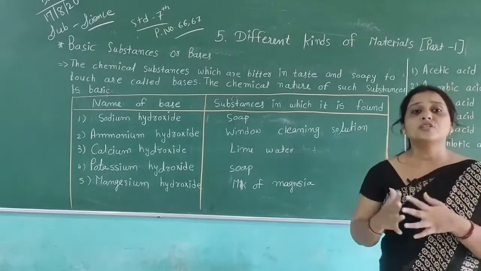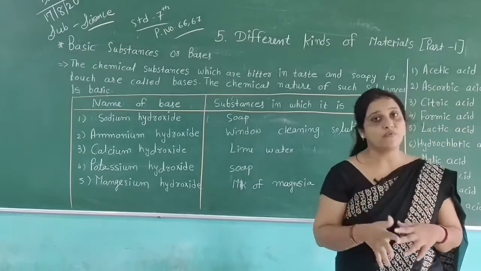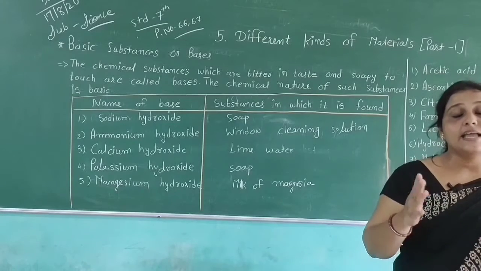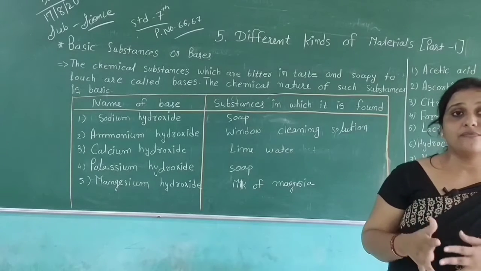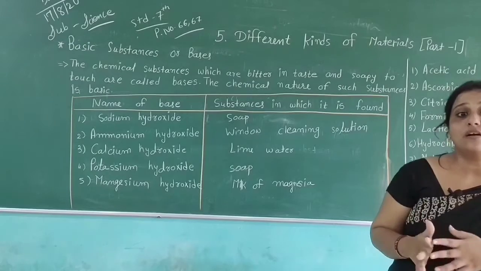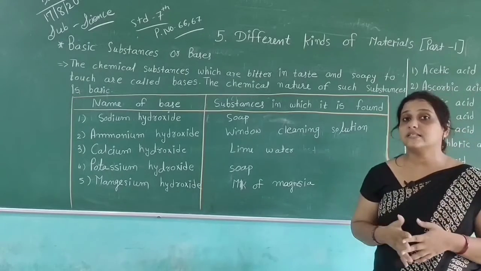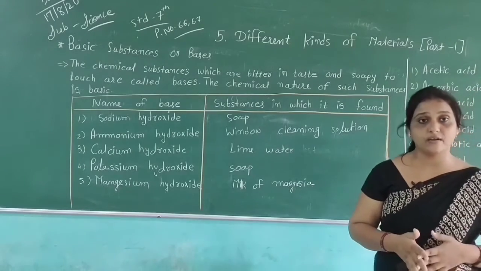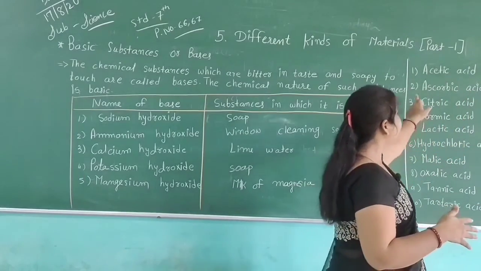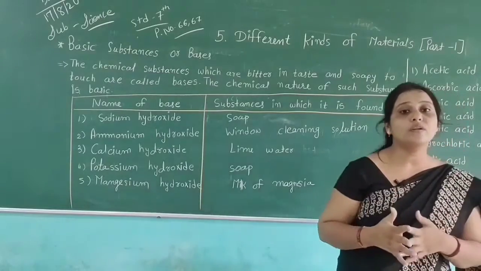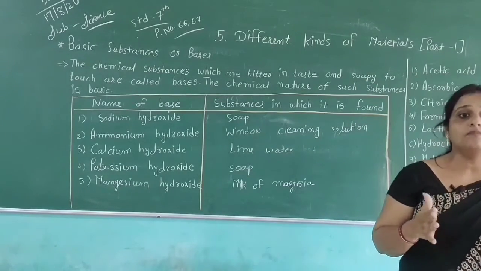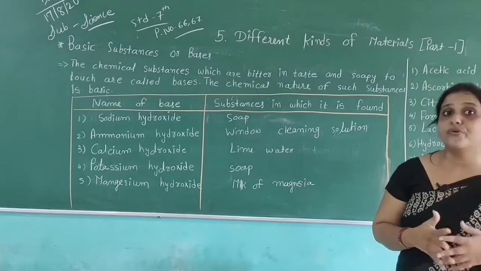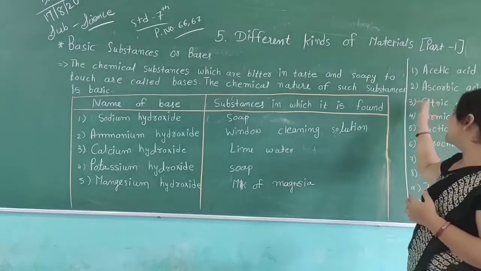So students, first we discussed the names of acids. We have some types of acid, for example acetic acid, which can be found in vinegar. Then our second is ascorbic acid. How will we find it? We will find it in amla and citrus fruit. From this type of food we can find this type of acid.